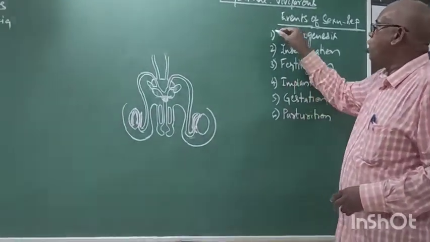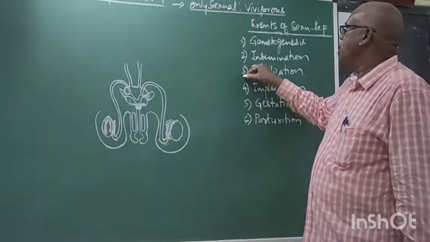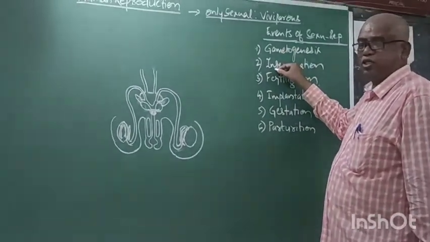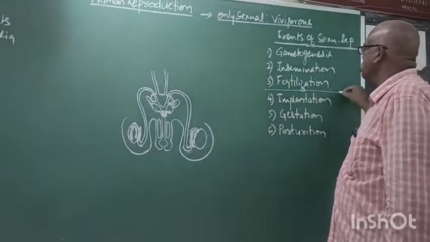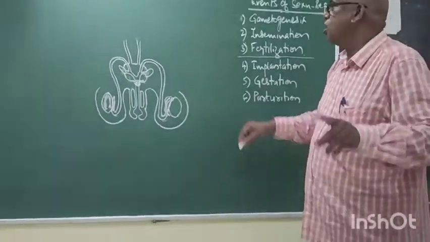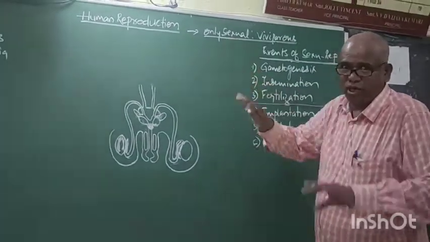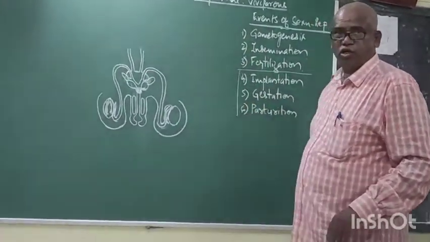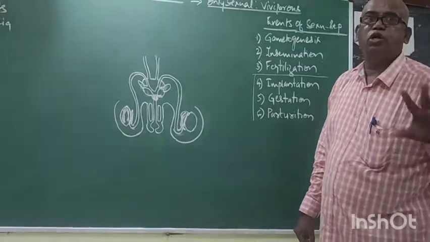But the first 3, gametogenesis, insemination, fertilization, require both father and mother, male and female. The other 3 take place only in the female.